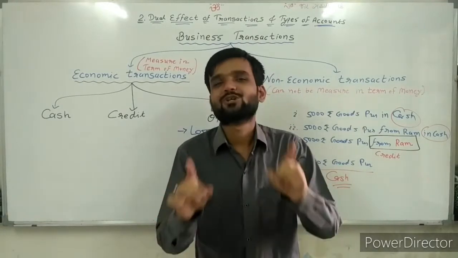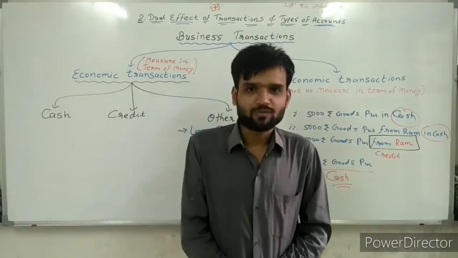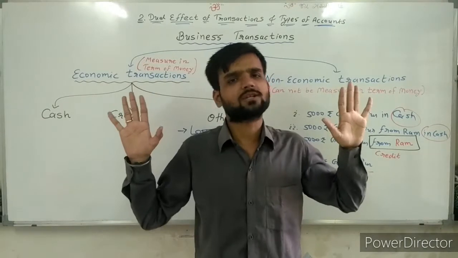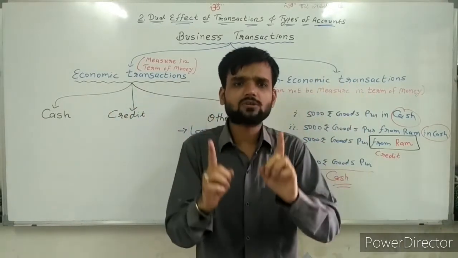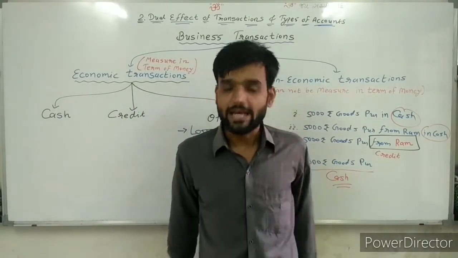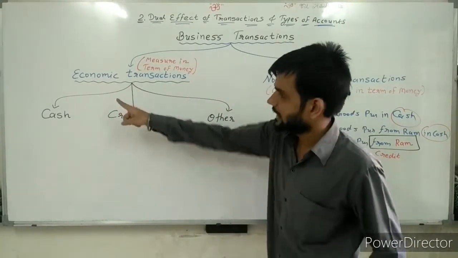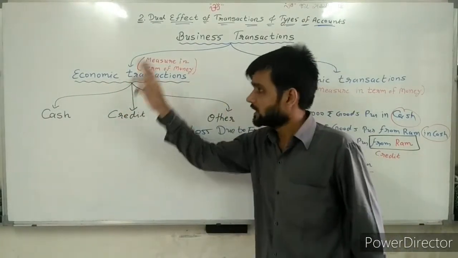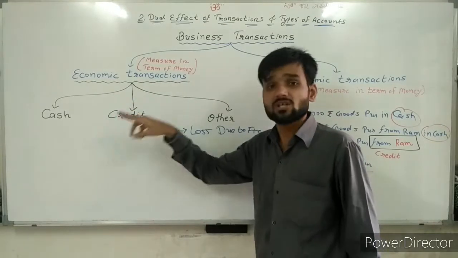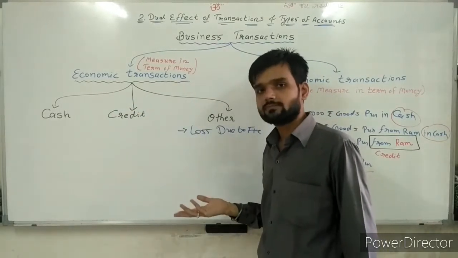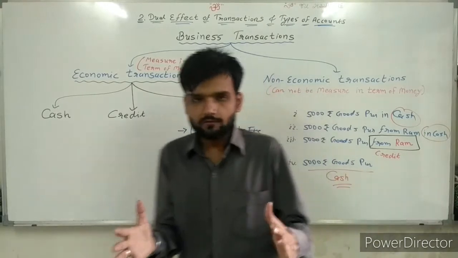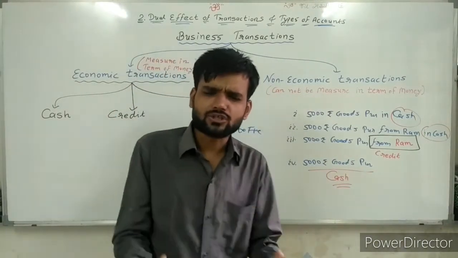Don't worry. Going ahead. Now, my explanation for today's lecture is over. Now we are doing sums, in which you have to identify whether it's economic or non-economic. If it is economic, then cash, credit or other. So today we are identifying only transactions.